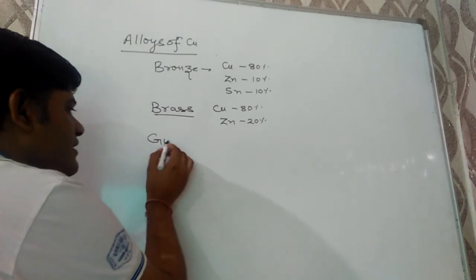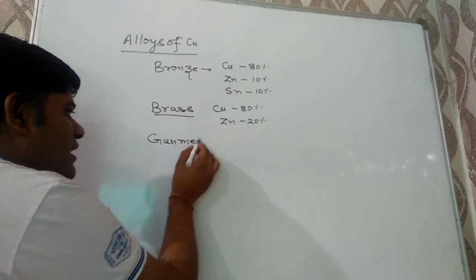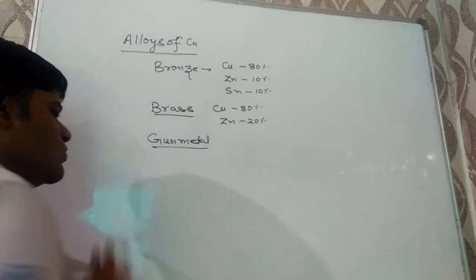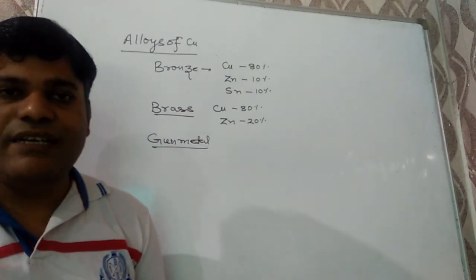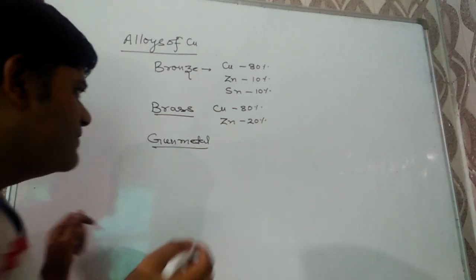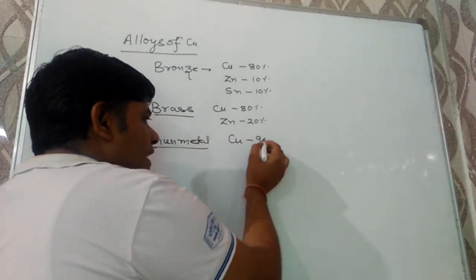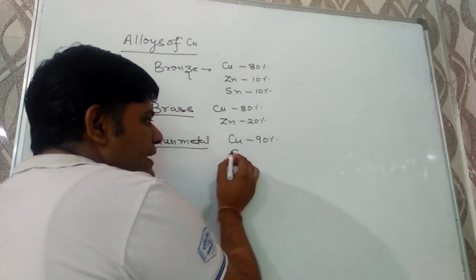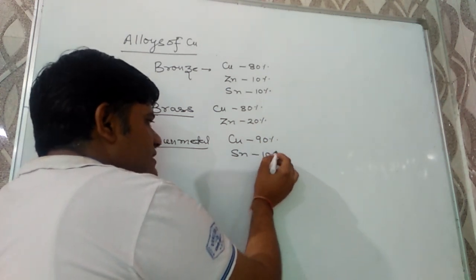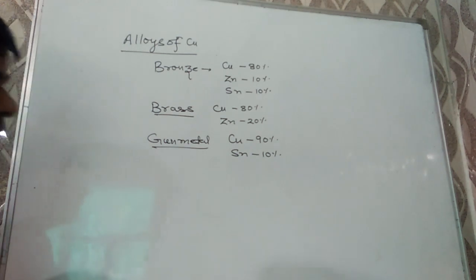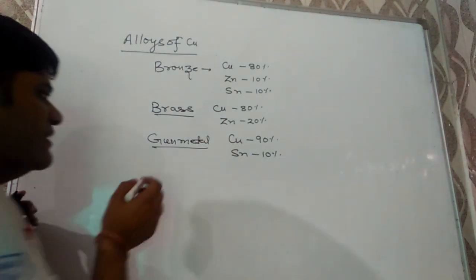Next one is gunmetal. It is used for making of barrel of the guns, and it contains copper 90% and tin, that is 10%.